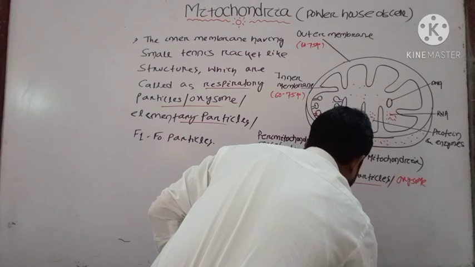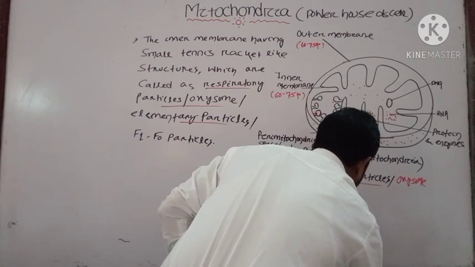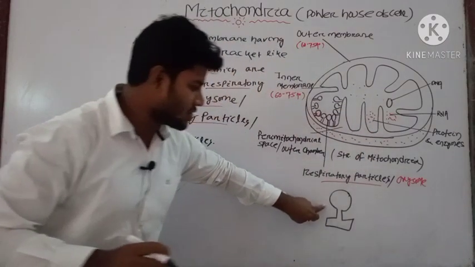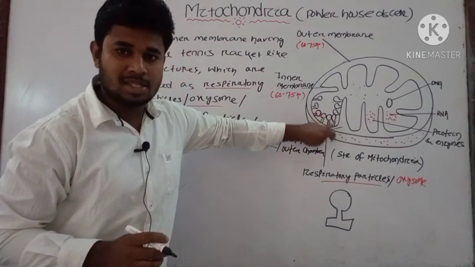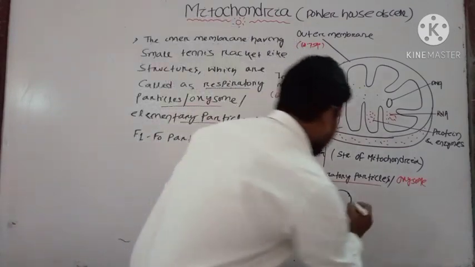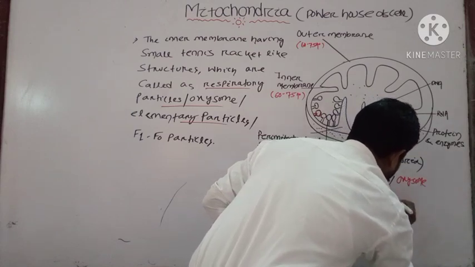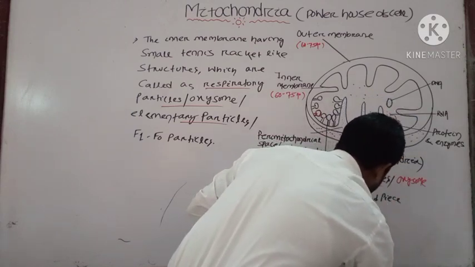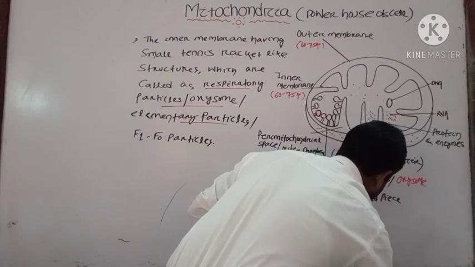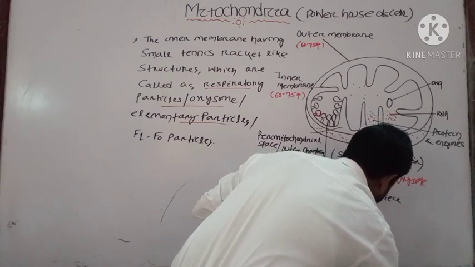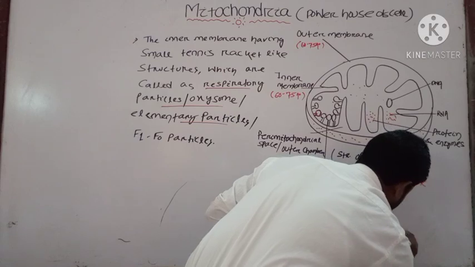Okay, we can draw the diagram of that. This structure is present inside your cristae. The upper portion is known as your headpiece, then this is the stalk, and this is known as your base piece.